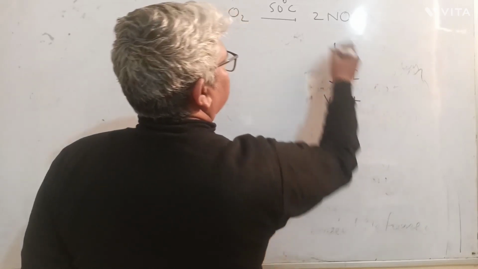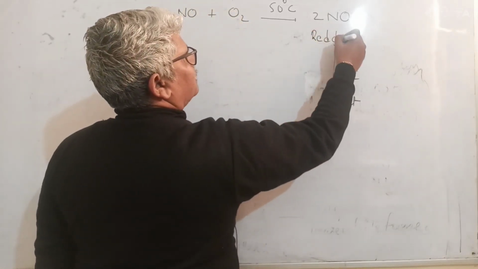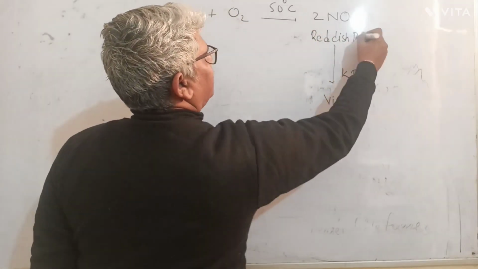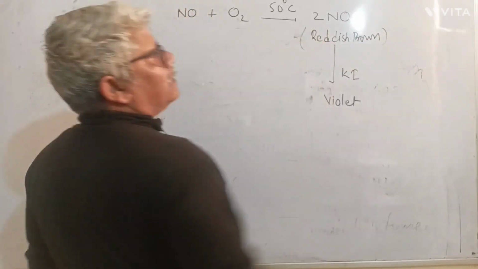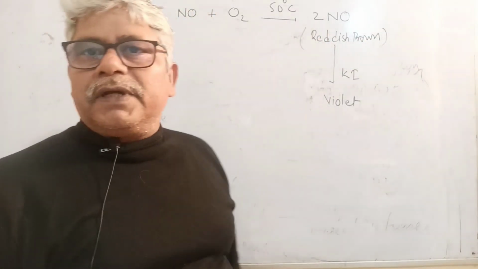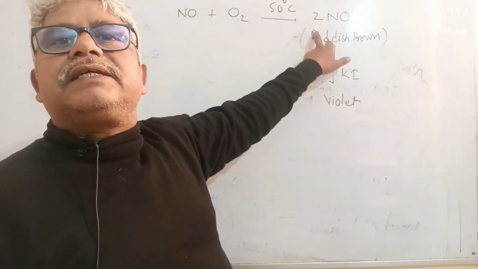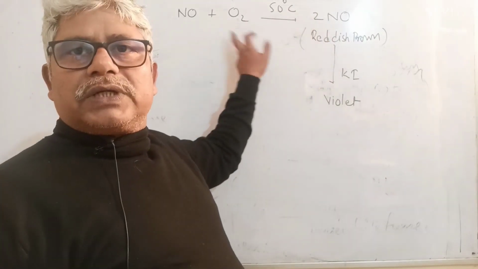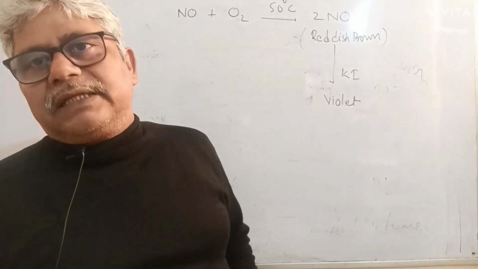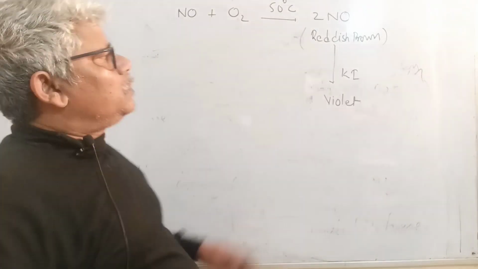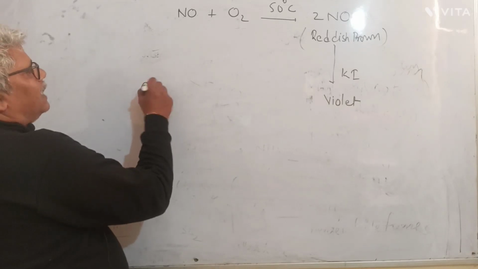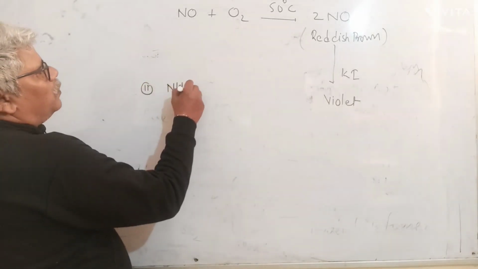In other words, nitric oxide is converted to nitrogen dioxide, and then nitrogen dioxide is confirmed. Now there is one more question. Two neutral gases giving an acidic gas. Name the gases. Next is the last one, which is called ammonia.